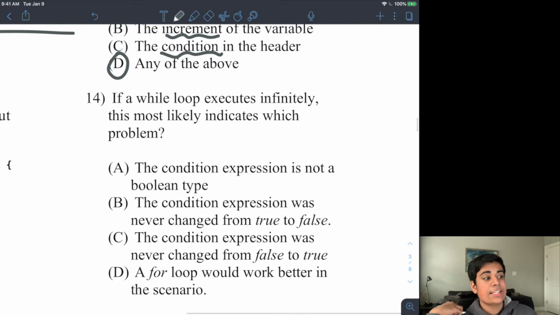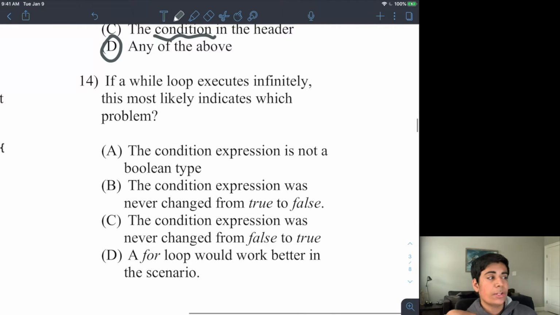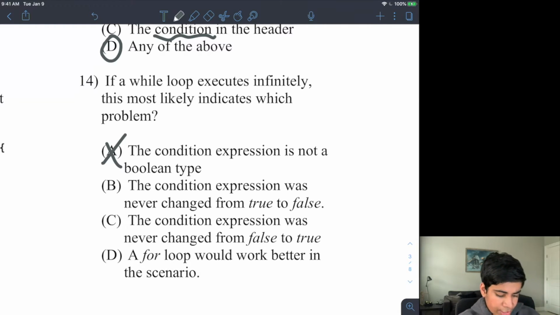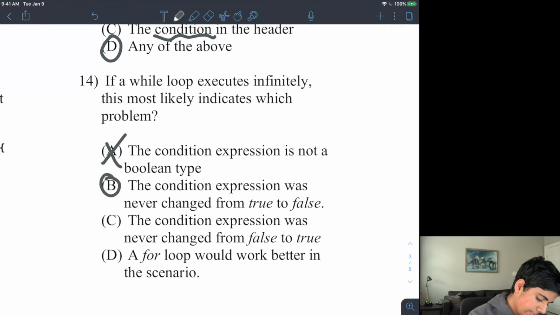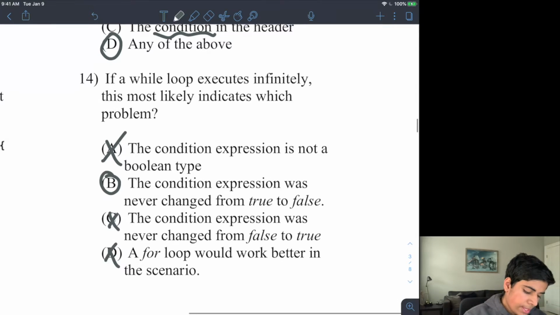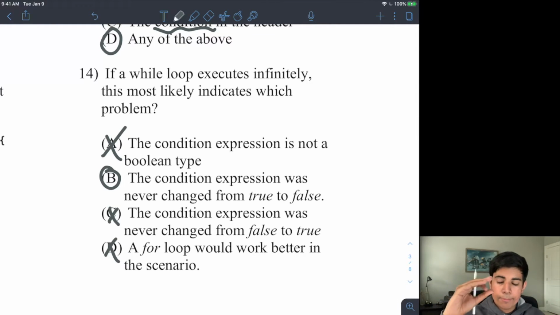And then number 14 asks the exact same question, but this time for a while loop. So if it executes infinitely, what is going to be the problem? One, the condition expression is not a Boolean type. If it's not, the loop's not even going to run at all, so that's incorrect. The condition expression was never changed from true to false. That is correct. The others are incorrect because if it's true the first time, it's just going to keep running until that condition changes to false. So it needs to change to false, and if it never changes from true to false, then it's going to be running infinitely.